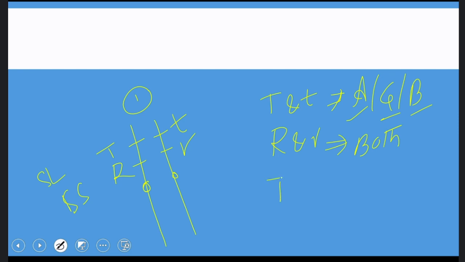Now, what about T and R? Are they alleles or genes or both? Genes, sir. Small t and small r, genes, sir. They are genes. They are not alleles. They are not of the same type. Why?